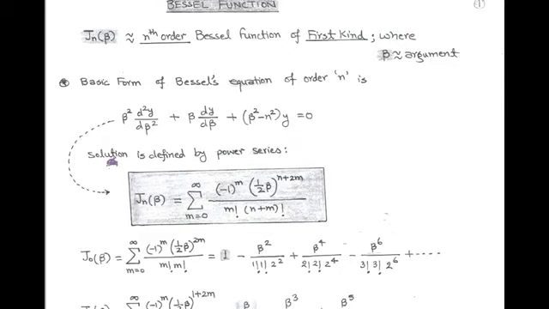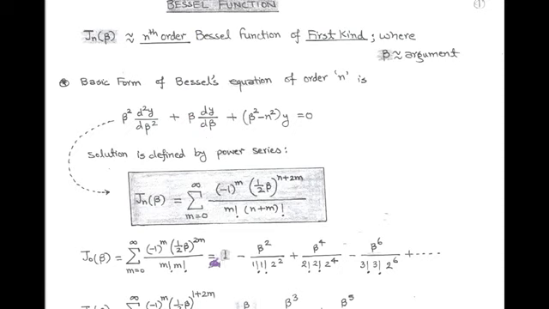And the solution of this equation is defined by a power series given as Bessel function denoted by Jn(beta), and it is equal to summation m equals 0 to infinity (minus 1) to power m into (1 upon 2 beta) to power n plus 2m upon factorial m into factorial n plus m. And this is the nth order Bessel function of first kind.